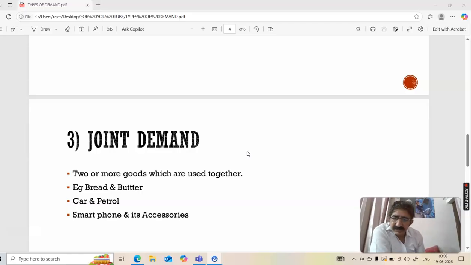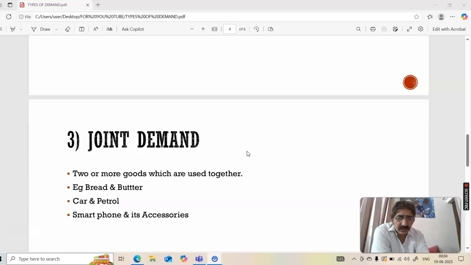Okay, so another example is if I buy a loaf of bread, then I must be having butter at home. If I don't have, then I can't eat bread just like that. I'll either have to buy jam or butter. So you can say jam and bread form a joint demand, because they will be demanded jointly, or bread and butter are also demanded jointly. Car and petrol, if it's a petrol car, obviously form a joint demand.